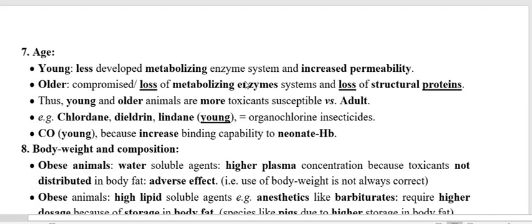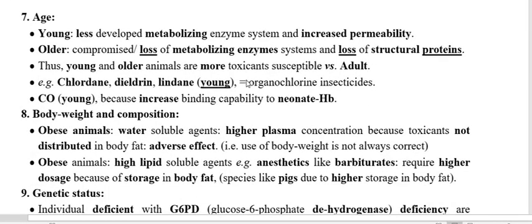Now we have to go through age. This is very interesting, and you are also aware of this. As you know, usually young animals or older animals are more susceptible to the toxicant as compared to the adult. The reason is that in younger animals the metabolizing enzymes are less.